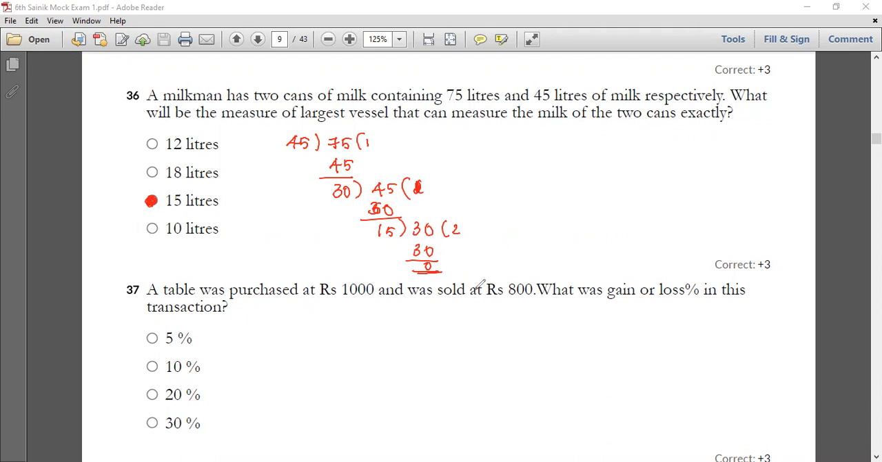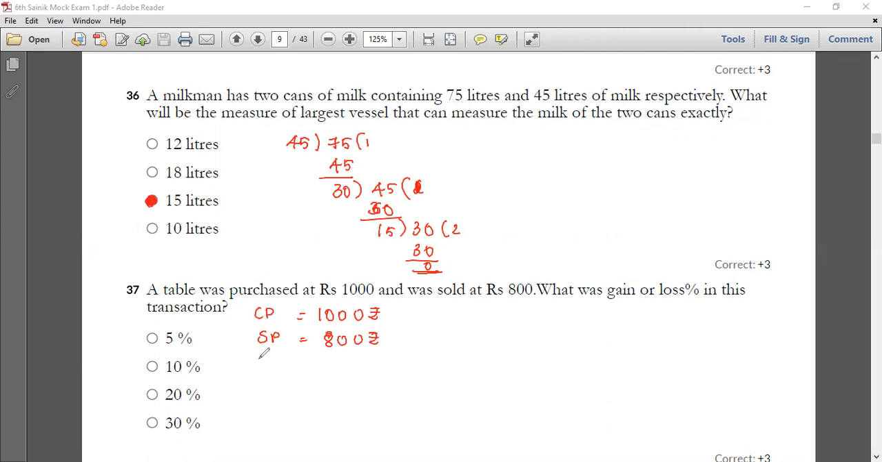A table was purchased for a cost of 1000 rupees and you are selling the same table for 800 rupees, and you have to find whether you have got a gain or a loss percentage. So what is the CP of the table here? That is 1000 rupees. And what is the SP, the selling price? That is 800 rupees.